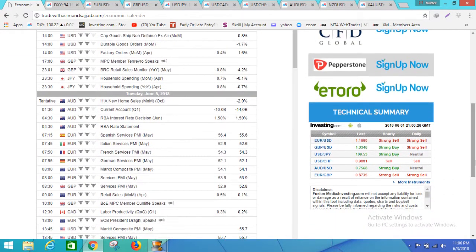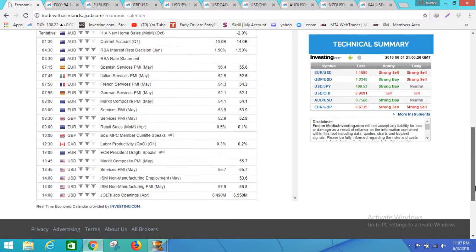Then on Tuesday we have the RBA interest rate decision. This is a very big news for Australian pairs. Normally there's a movement of 100 to 150 pips, so just be careful if you have any open trades at these times. And later in the day we have news for euro and GBP, and then in the afternoon we have ECB President Draghi's speech. This will bring big volatility in the euro pairs.